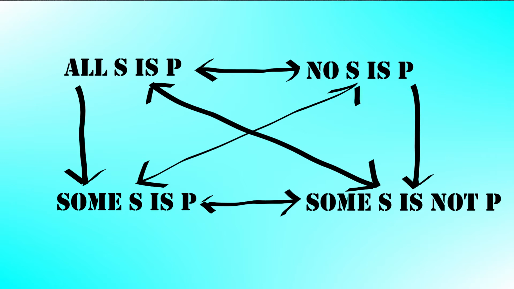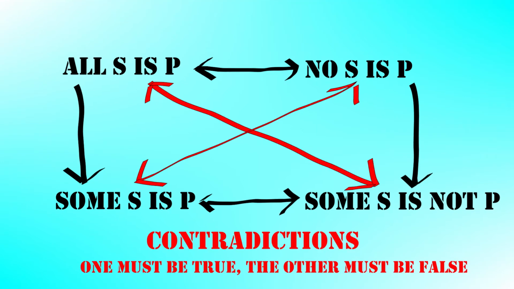Each kind of sentence is related to all three of the other kinds of sentences. So let's go through these three kinds of relationships. First, we've got the diagonal relationship. This is the relationship of contradiction. Two statements are contradictory if both statements can't be true. Rather, one has to be true and the other has to be false.